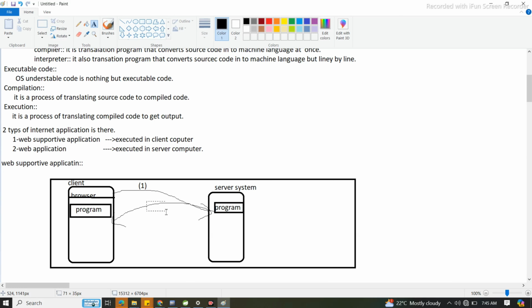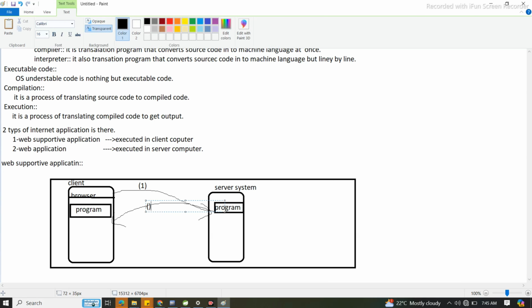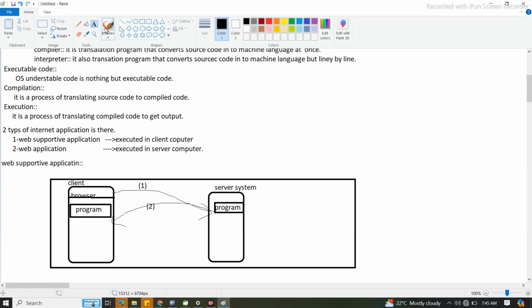Then this is the second step. Yes or no? Then from here what will happen? Now the program came from server to client. Yes or no? Yes. So this is the program. Now it has to be executed in the client area only.